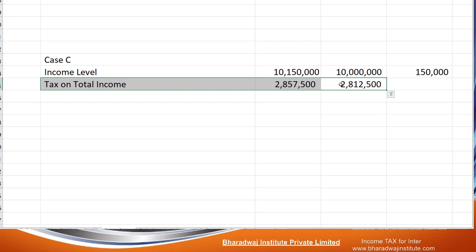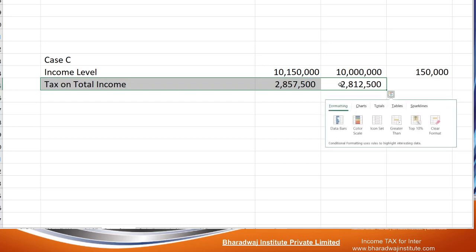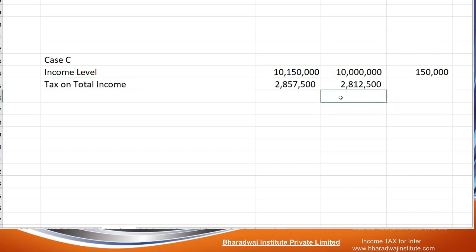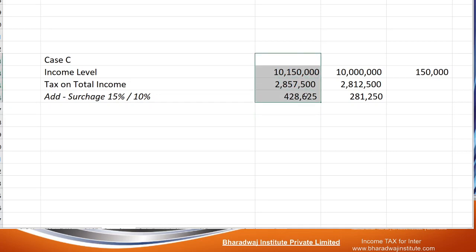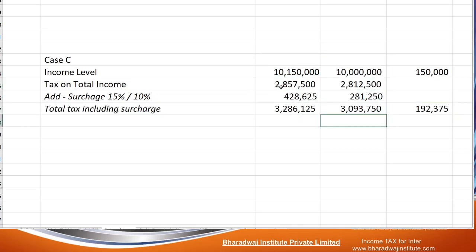Surcharge: if the income is more than 1 crore, it is 15%, right? This one, more than 50 lakhs, is 10%. Here 15% surcharge, there 10% surcharge. Here also income increased by 1,50,000, and tax increased by 1,92,375.